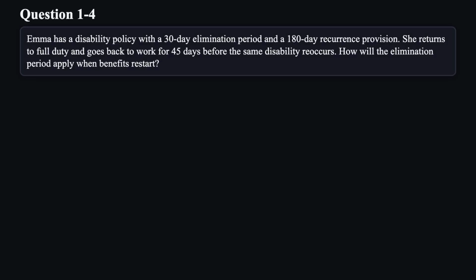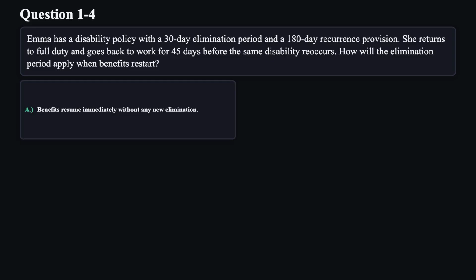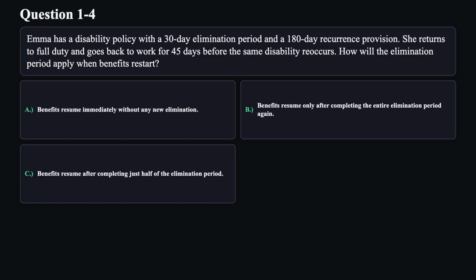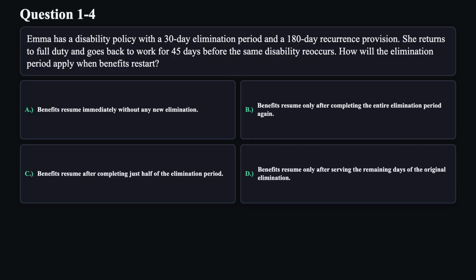Question 4. Emma has a disability policy with a 30-day elimination period and a 180-day recurrence provision. She returns to full duty and goes back to work for 45 days before the same disability reoccurs. How will the elimination period apply when benefits restart? A. Benefits resume immediately without any new elimination. B. Benefits resume only after completing the entire elimination period again. C. Benefits resume after completing just half of the elimination period. D. Benefits resume only after serving the remaining days of the original elimination.